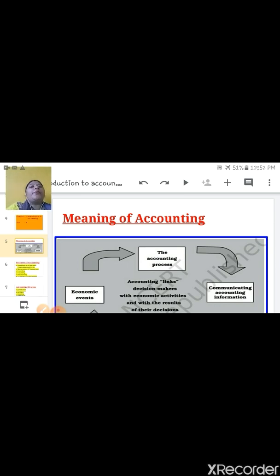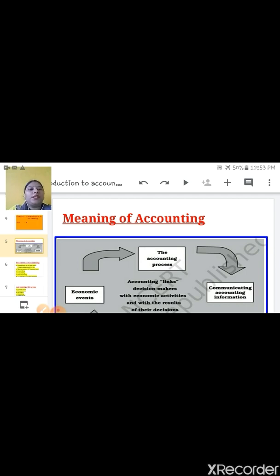It is a process of identification of business transaction, recording of business transaction, then measuring in terms of money, classifying them in a separate account or in a separate ledger, and after that summarizing, analyzing and at the end communicating with the users.